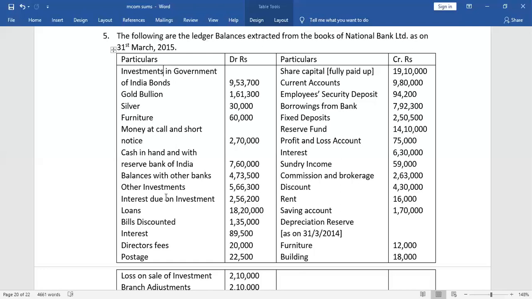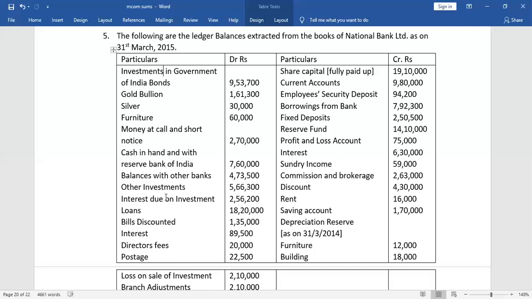Bills discounted is also one of the important functions of the bank, because whenever anyone is in urgent need of money, and he has a bill of exchange signed in his favor that he will receive the money in the future, but he wants the money today, he can place that bill of exchange in front of the bank, and the bank will provide him with the money of the bill, but will collect some discount charges.